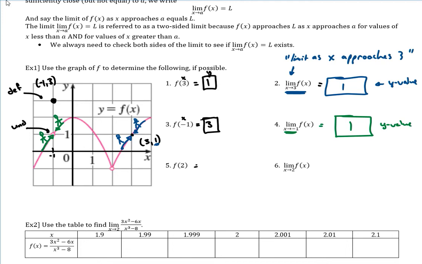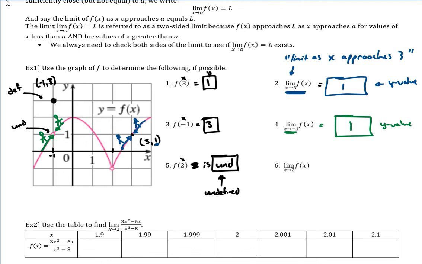All right, well, f of 2, again, this is an x value, this 2. And here's where 2 is as an x, and I see it's just an open dot. And I don't see any other solid dots anywhere. So that means this is undefined. And we probably want to write equals. Actually, let me scribble that out. We would say is undefined. And I'm using U and D for undefined.